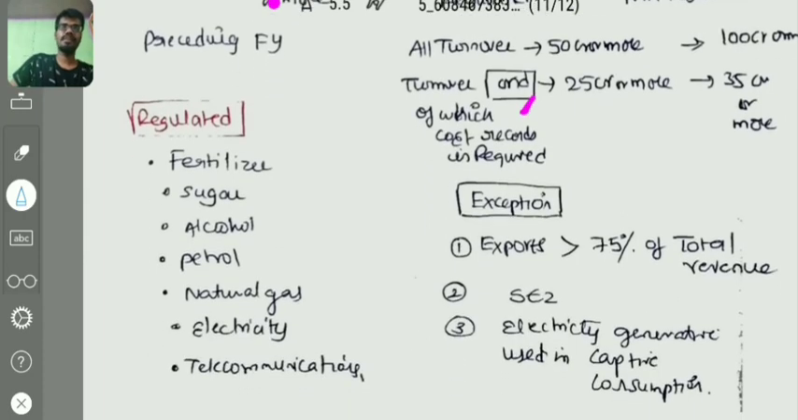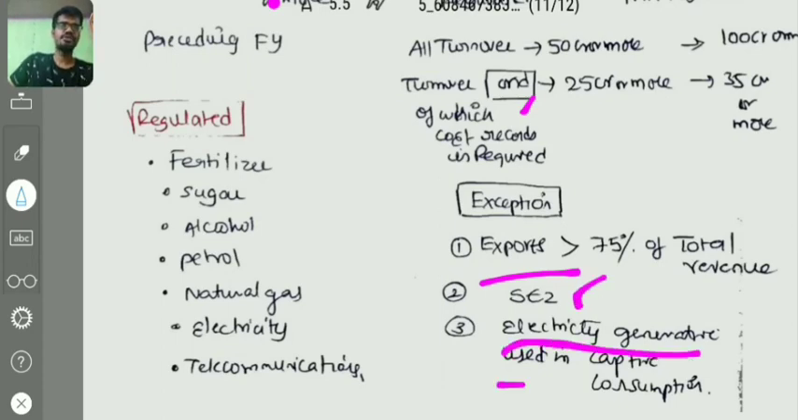And there is an exception to that particular section. 3 exceptions are there. What is that? Exports. If export exceeds 75% of total revenue, then cost audit is not mandatory. And also if the particular company is in a SEZ, then cost audit is not mandatory.